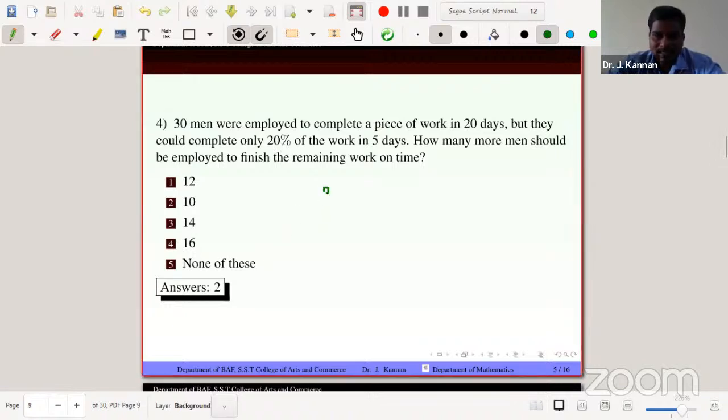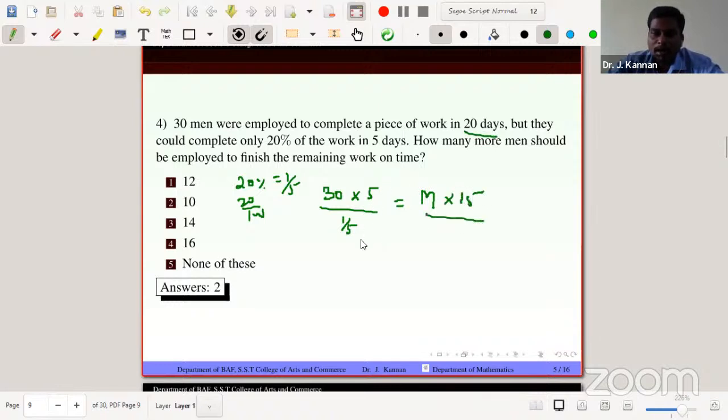Just 30 men in 5 days complete 1 by 5, because 20% equals 20 by 100, which is 1 by 5. The question is how many more men, so we calculate how many men we need. After 5 days of the total 20 days, the remaining days are 15, and the remaining work is 4/5. So we are finding the answer M, and how much more than 30 men it is.